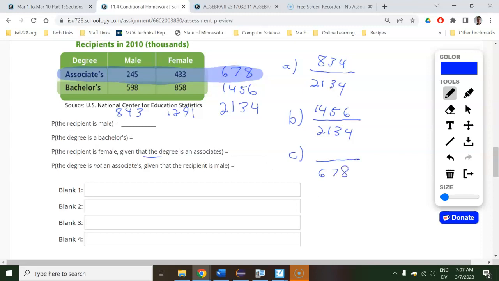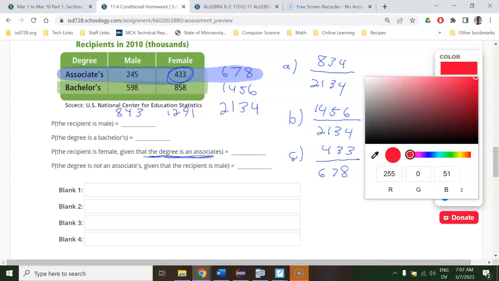So kind of this back part is the denominator. So that's the 678. And out of those associate people, how many are female? So it's not all the females. It's just out of these associates we highlighted, how many are female? And that's this number right there. So it's 433 out of the 678 associate people. Okay, pick another color, do the last one here.